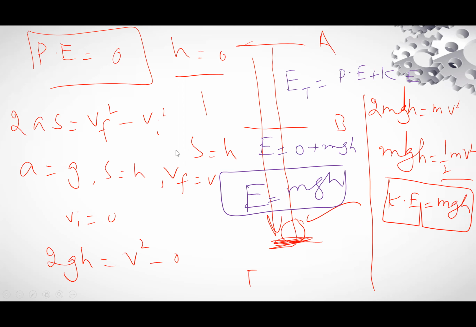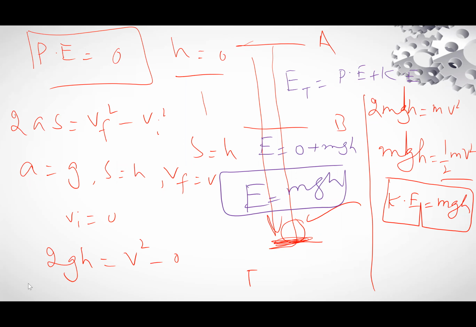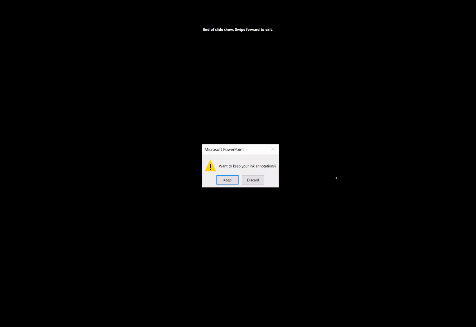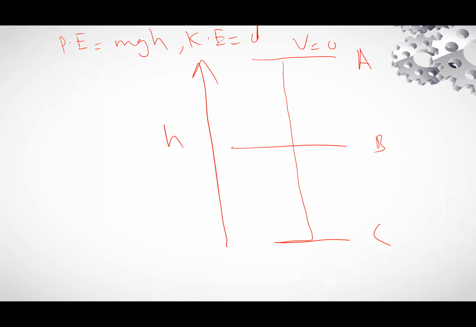Now we take a body, and we take point A, point B, point C. For point A, potential energy is equal to mgh because height is h, and kinetic energy is 0 because the body is in a state of rest.